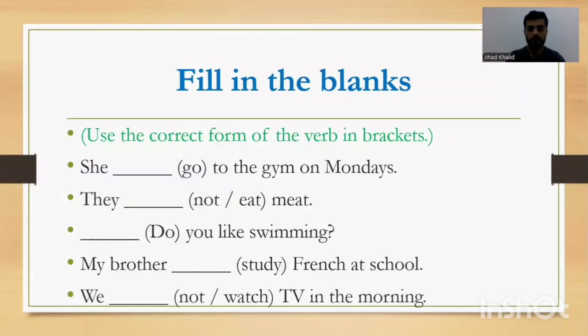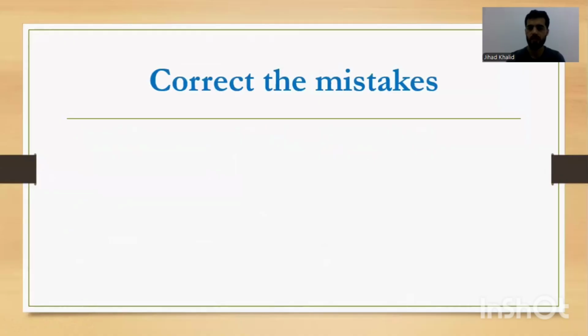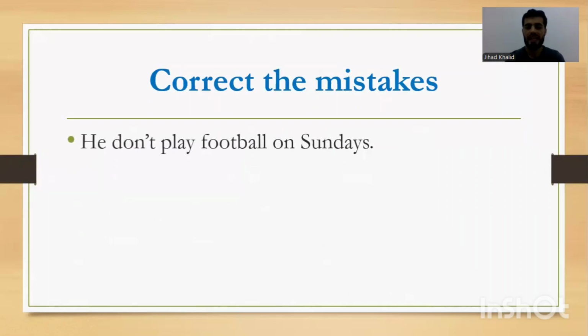We blank not watch TV in the morning. We don't or doesn't? We don't, because our subject is plural. Good job. Correct the mistakes. He don't play football on Sundays. He don't. Don't is wrong. Why? Because don't, we use it for plural. He doesn't. Good job.